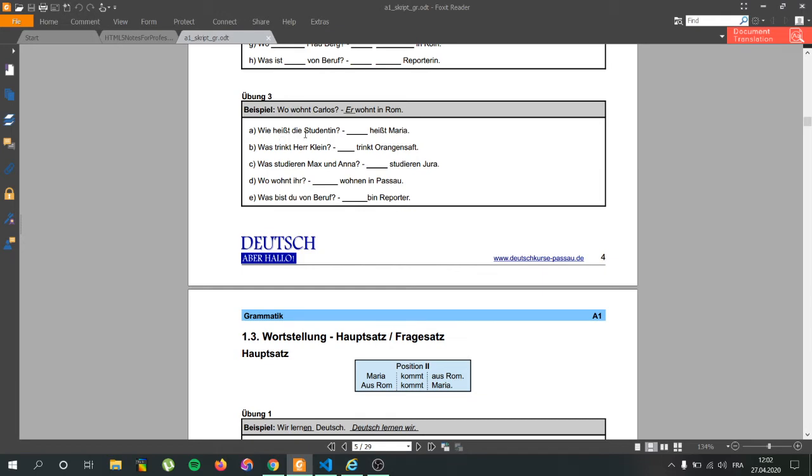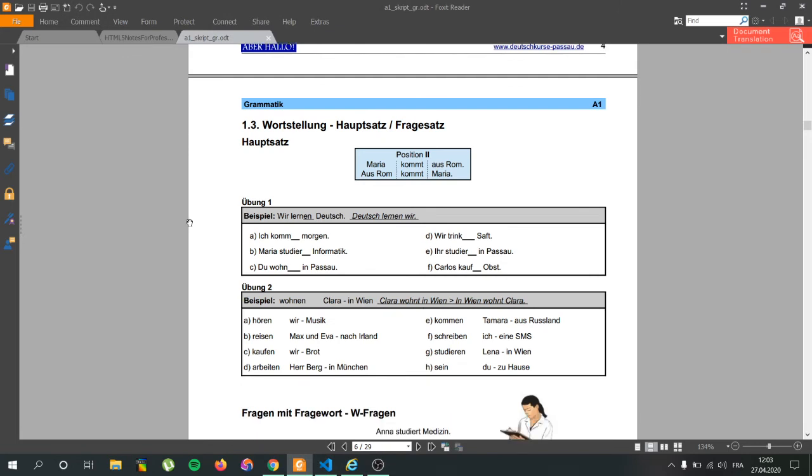Wie heißt die Studenten? The student, this is the feminine form. Heißt Maria. We already know that Maria is a female name, but die Studenten confirms it, it's the female form of student. So sie heißt Maria, and so on.